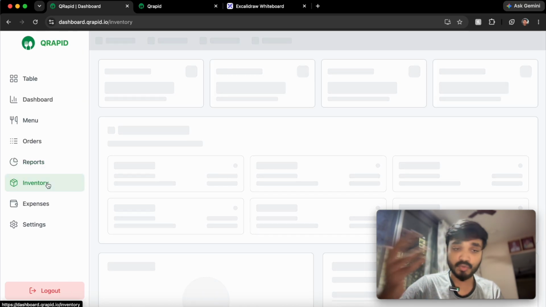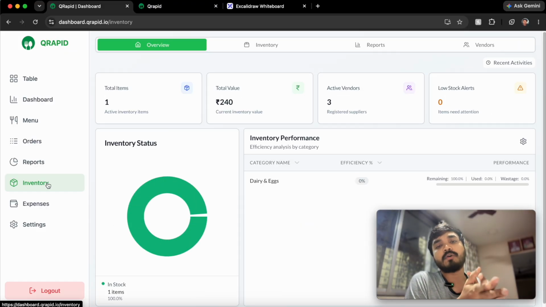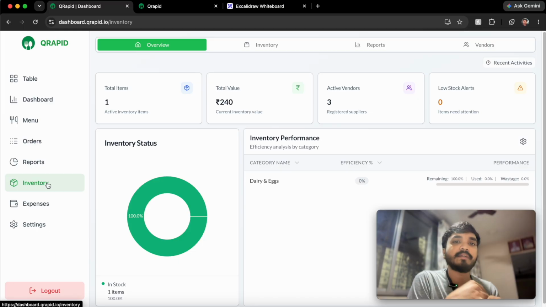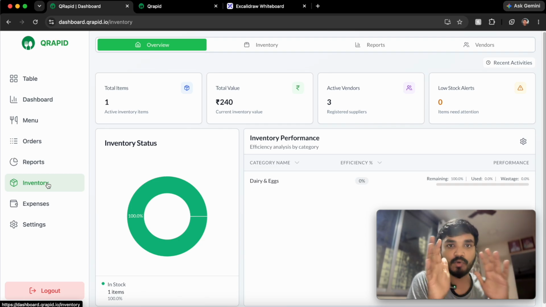Then we also have another two modules which are very important in a restaurant, inventory and expenses, right? As a POS, you can just take the data of the sales, what the sales are and how the sales are going. But what about the inventory and expenses? Because these two are also very important departments in a restaurant. Generally we have inventory managers who manage all the inventory, who have a list of what to bring tomorrow and what is left with us today, right? So they have both the things.